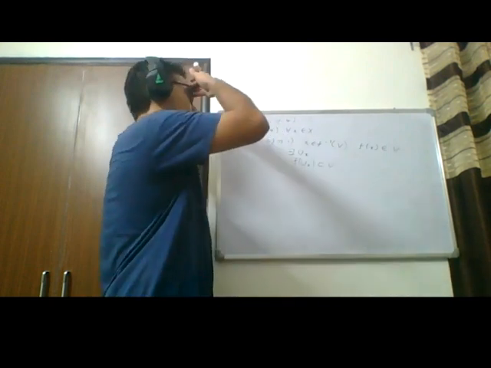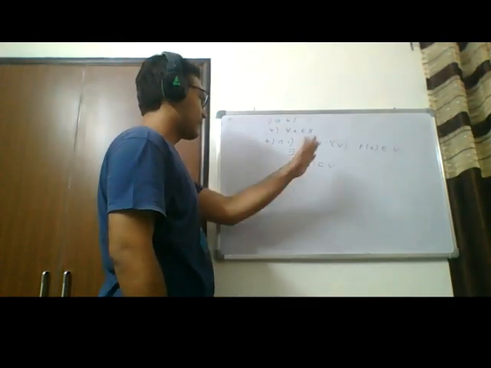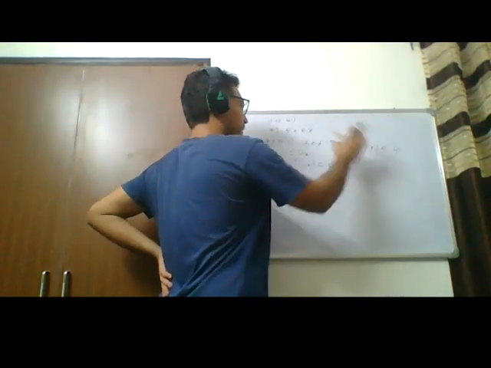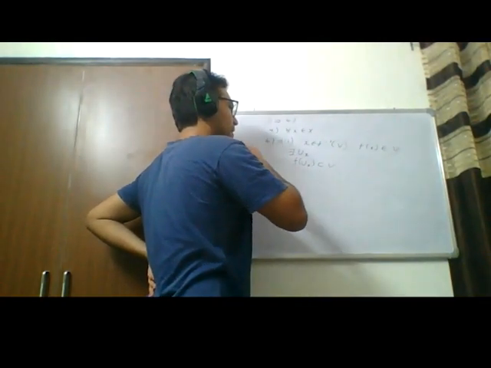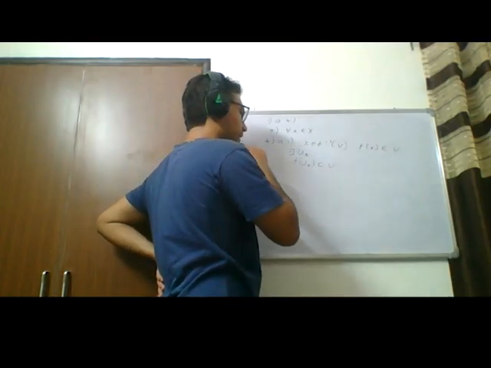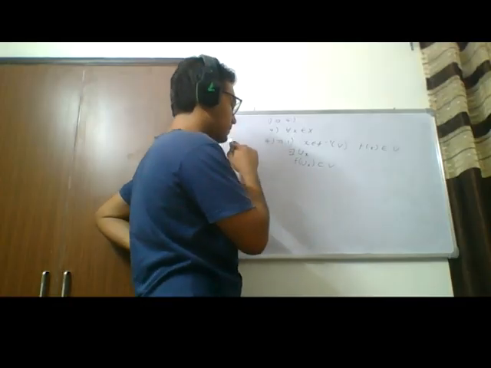Oh, V had to be a neighborhood of f of x, right? We're using that. Yeah, I was a bit impatient. Okay, so V is a neighborhood of f of x, and because of that, we have a U of x such that f of U of x is contained in V.